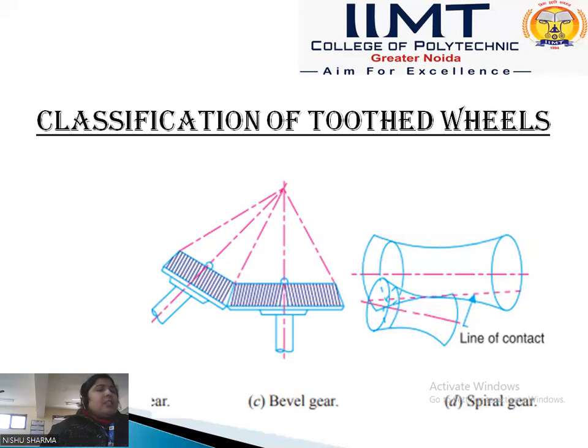The bevel gear is like a spur gear, but its teeth are inclined to the face of the bevel. They are also known as helical bevel gears.